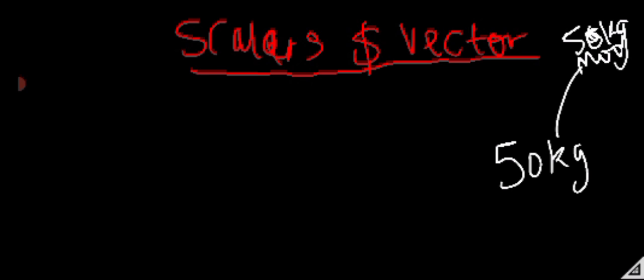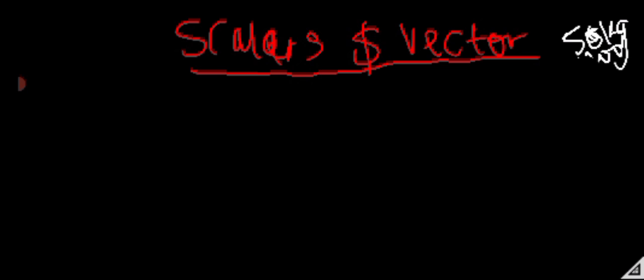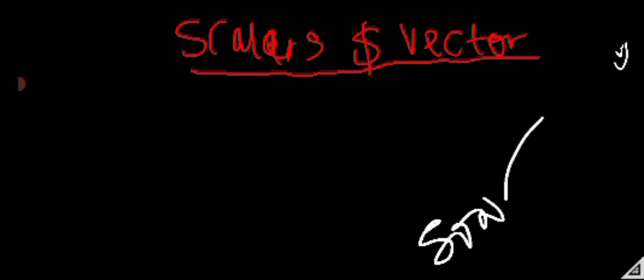But when we begin to talk about vector, for example, we talk about weight. We have a weight of 50 Newton. When that weight gets to the moon, it will no longer be 50 Newton. It will change. The value will change according to the gravitational acceleration of the moon. As time goes on, we begin to talk about gravitational acceleration of the planet. But the force on the mass, which is the weight of the body, will change when it changes its direction. Are you getting it now?